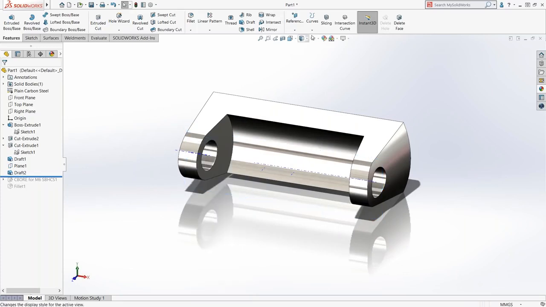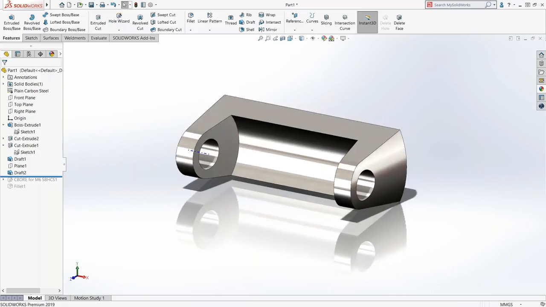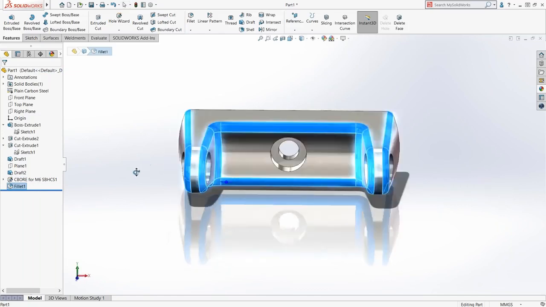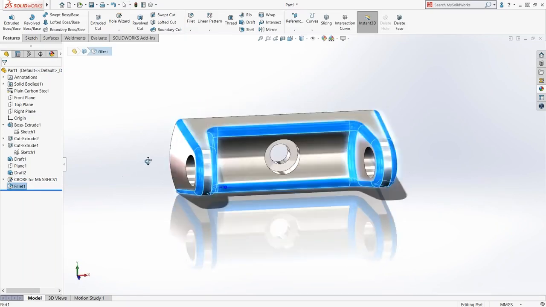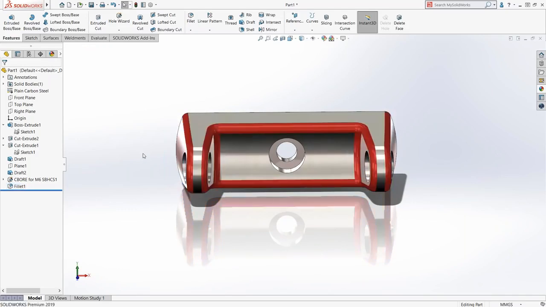We'll go ahead and hide that. We'll turn off our temporary axes for now. And then, okay, so that draft is done. Let's see, what do we got to do next? We got to do our fillets. Well, look at our fillets. Our fillets just magically ran all the way around there because I chose faces. In this case here, I still chose that edge, and SolidWorks was smart enough to remember that.